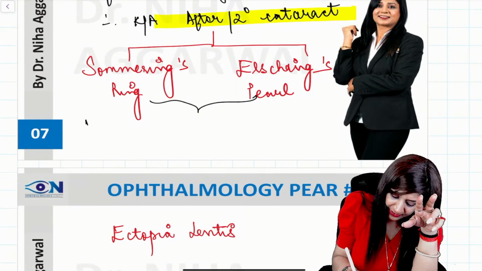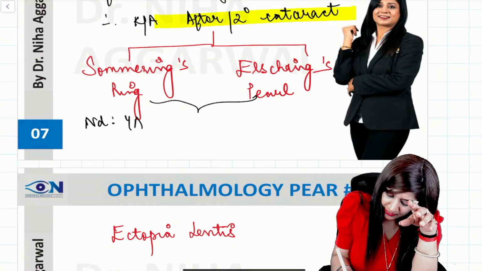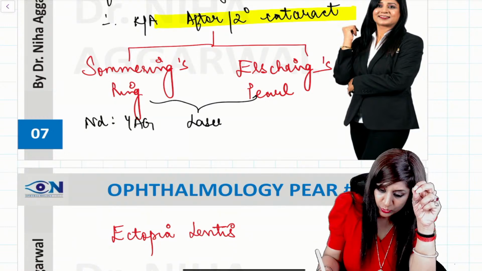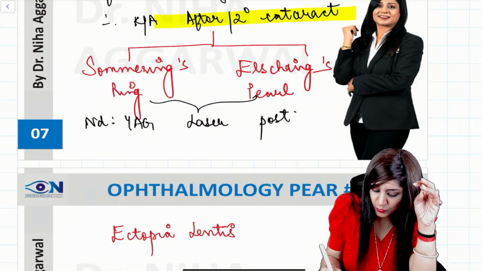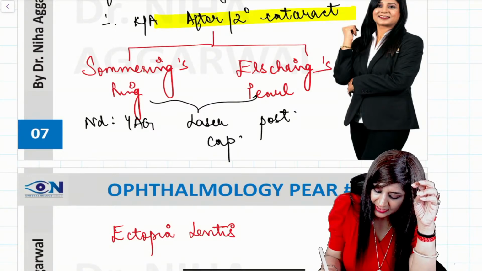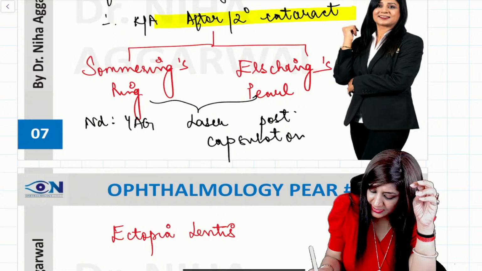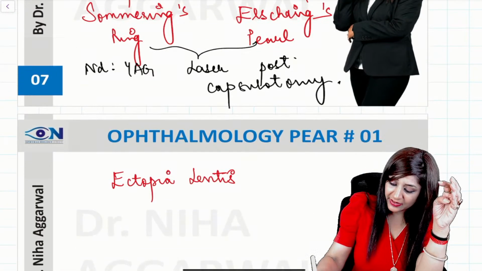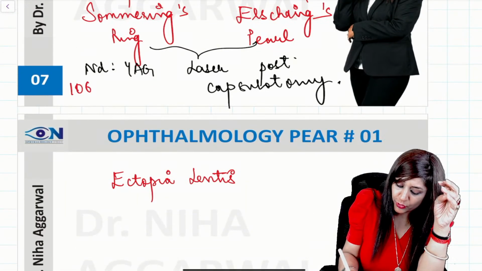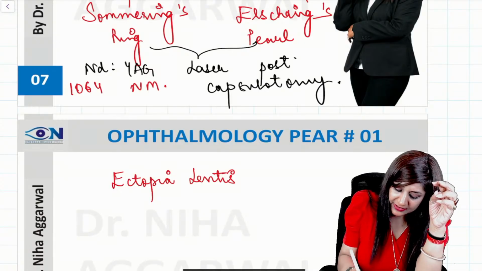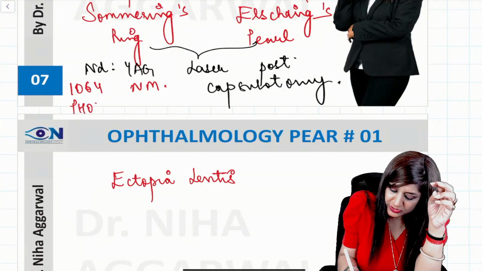That is your Nd:YAG laser posterior capsulotomy. So who will tell me the wavelength of Nd:YAG, mechanism of Nd:YAG? Wavelength of Nd:YAG, guys, is 1064 nanometer, and mechanism will be the photodisruption.